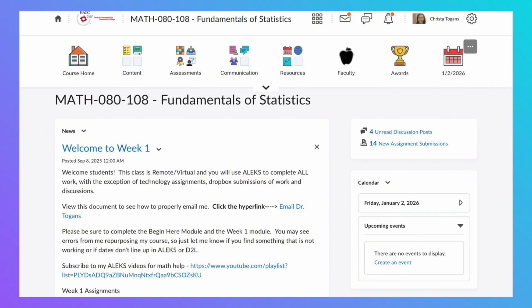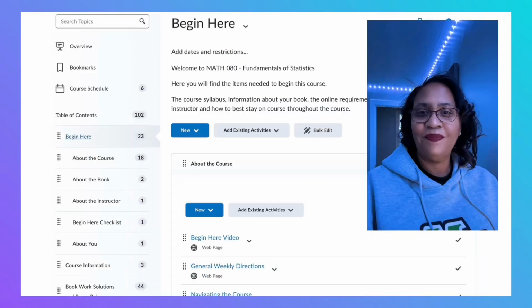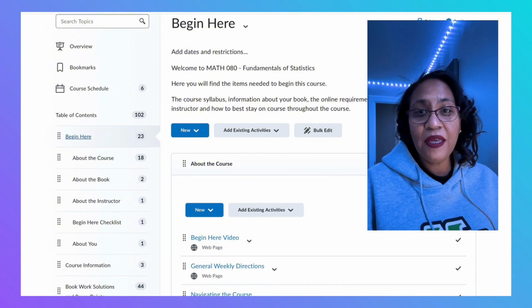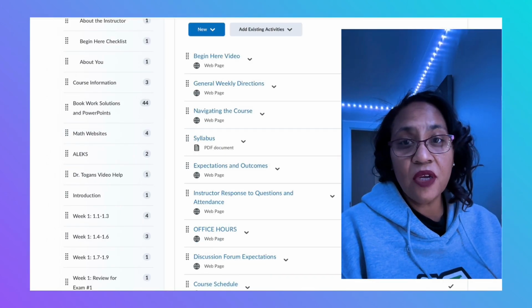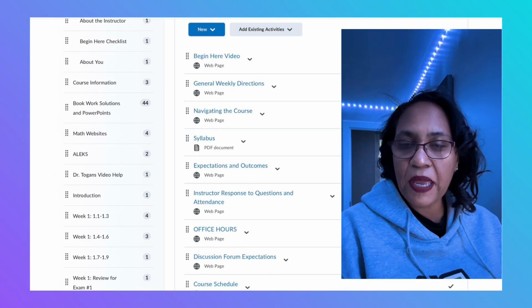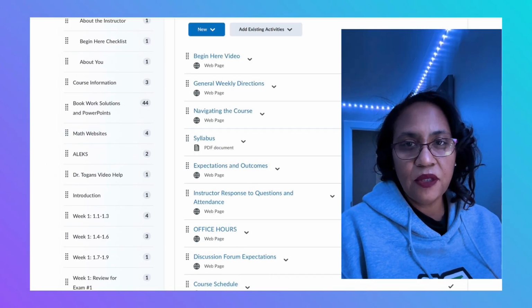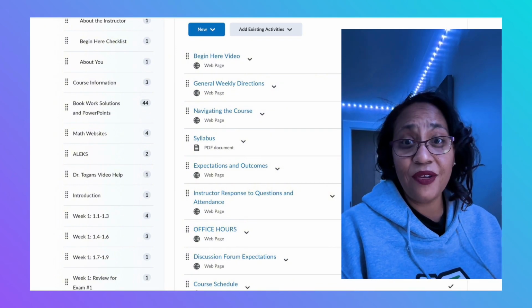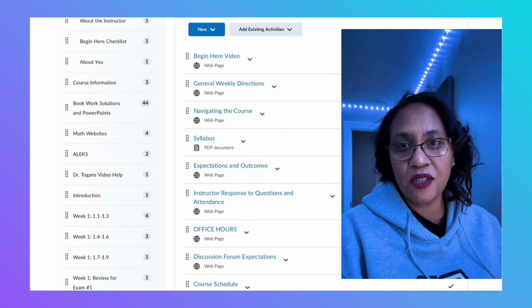When you first log into the course, you are going to see the news page. You can browse. When you first log into D2L, you are going to be very tempted to just look at D2L. That is not what I want you to do. You can look around. There's going to be a news page. There's also going to be a place for you to click on that says begin here, and that's how you're going to watch this video, but I'm also going to send this to you.